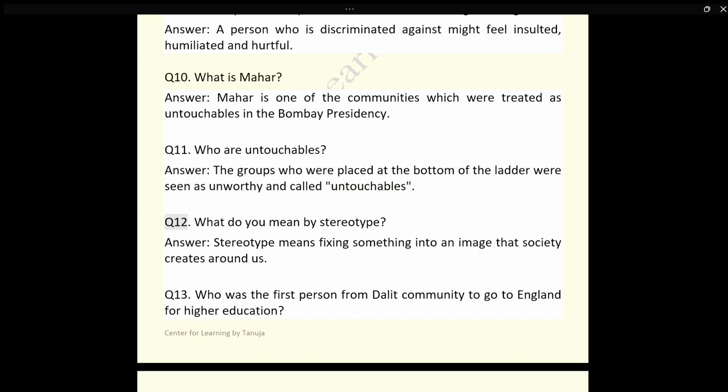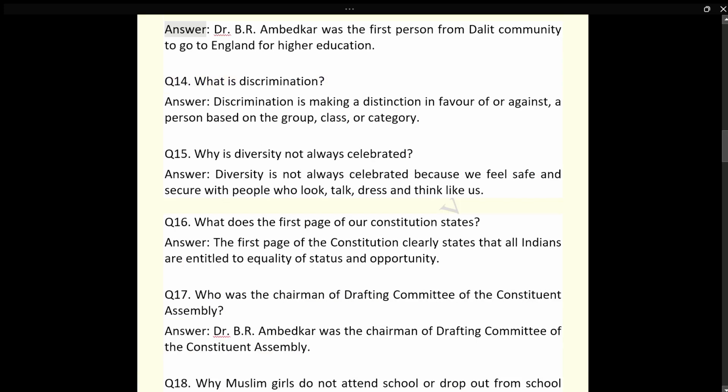Q12. What do you mean by stereotype? Answer. Stereotype means fixing something into an image that society creates around us. Q13. Who was the first person from Dalit community to go to England for higher education? Answer. Dr. B.R. Ambedkar was the first person from Dalit community to go to England for higher education.